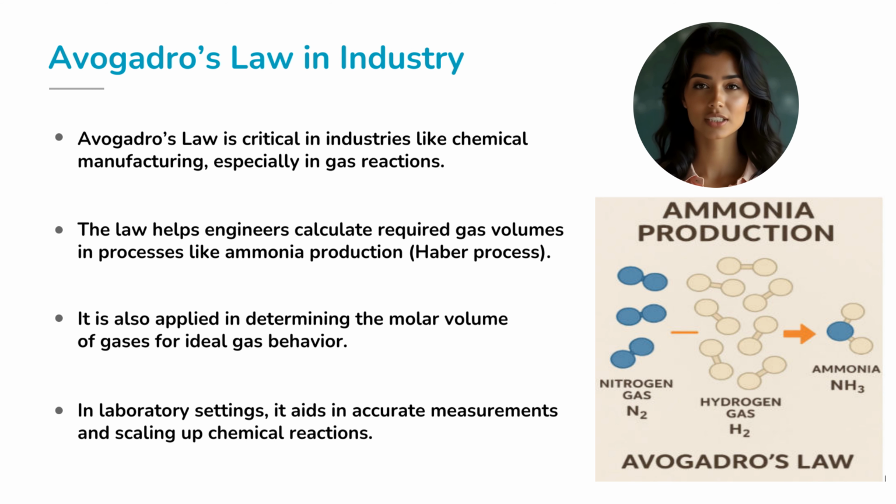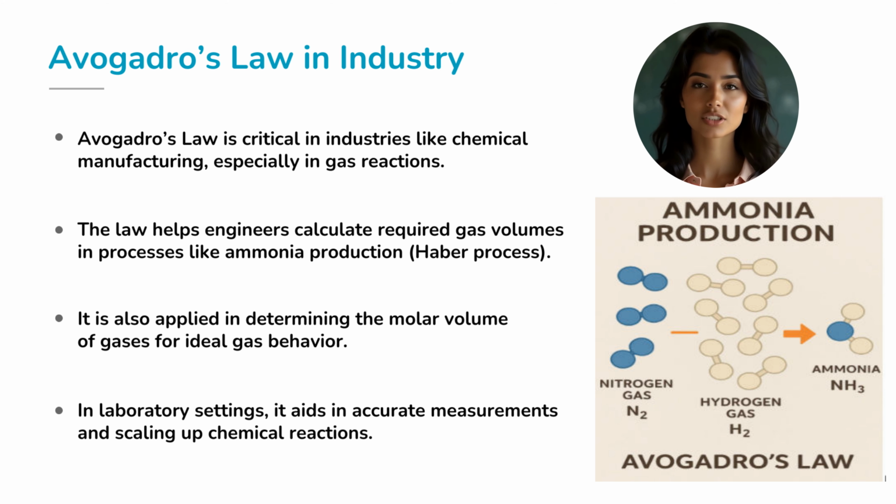Avogadro's law isn't just some theory we talk about in class, it has huge applications in the real world. For example, in the industrial production of ammonia, a gas reaction involving nitrogen and hydrogen, Avogadro's law helps chemists calculate exactly how much gas they need to react in order to produce a specific amount of ammonia.